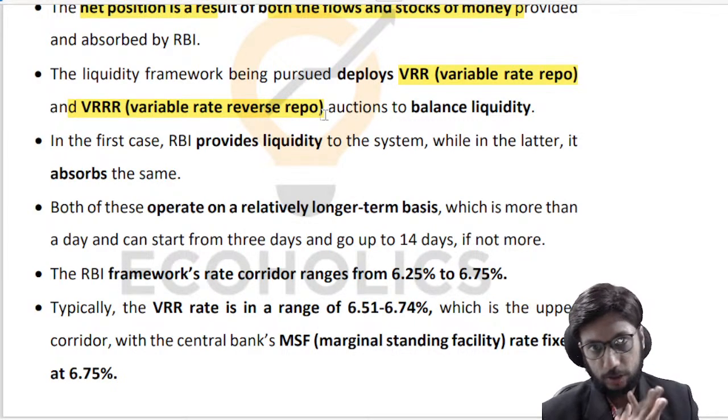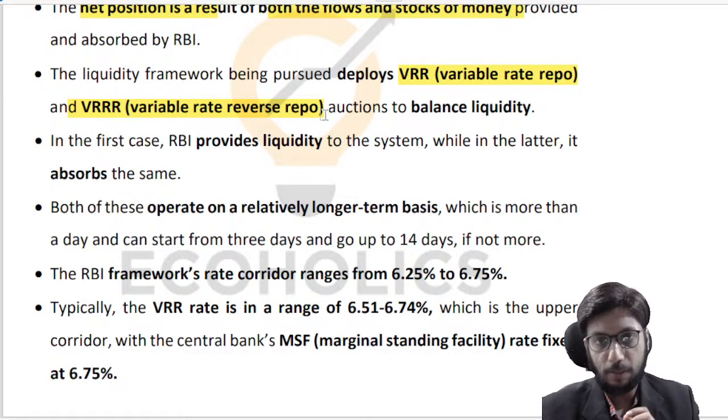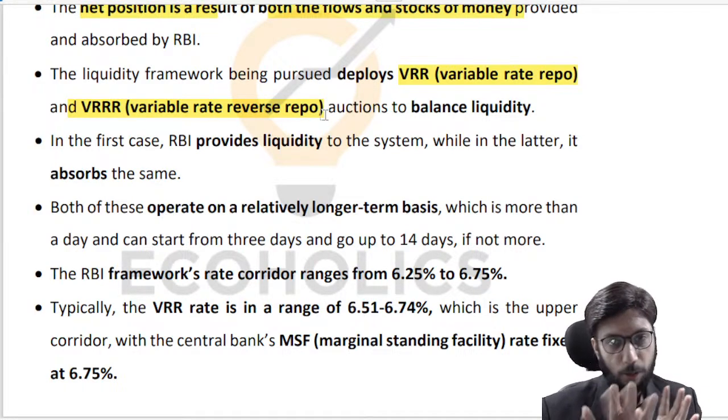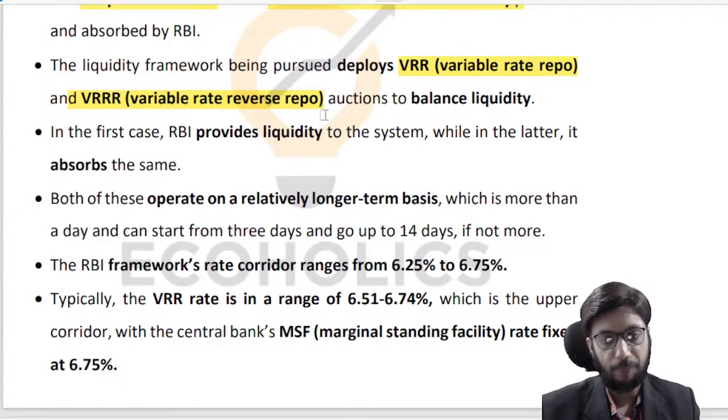So there is an auction. You want money, come and ask for money, offer me a repo rate. If you give me a lower rate, somebody else gives me a higher rate. First, I'll give money to that person. So that's basically how typically an auction works. I'm sure you are aware of that, right?